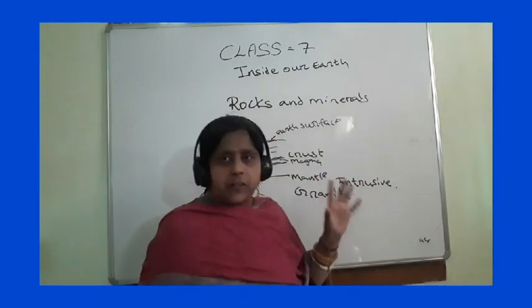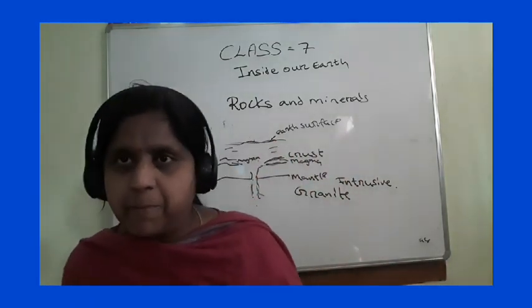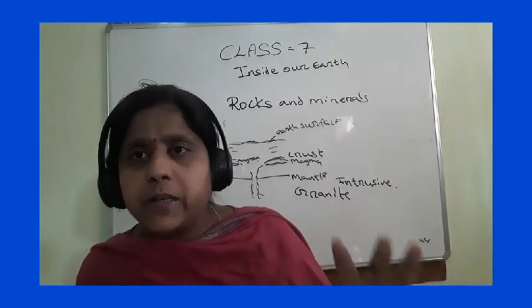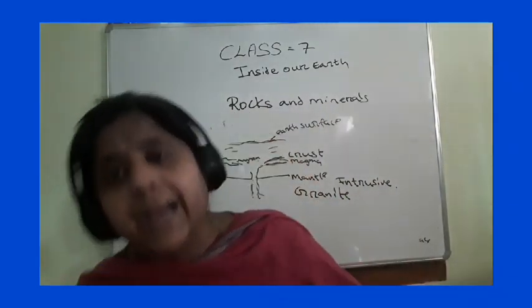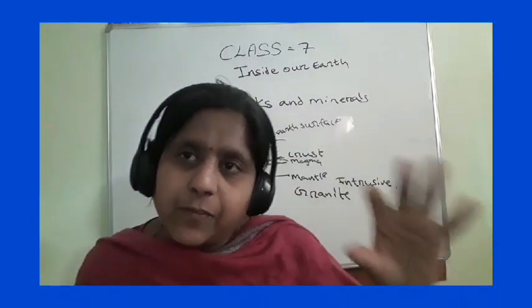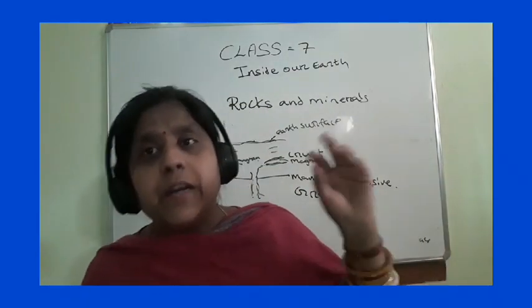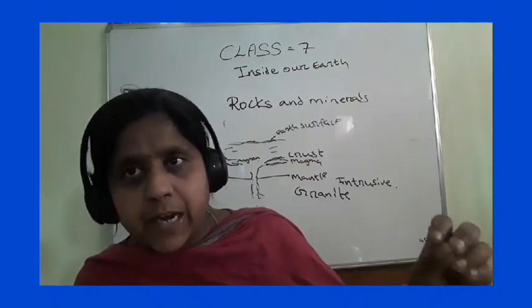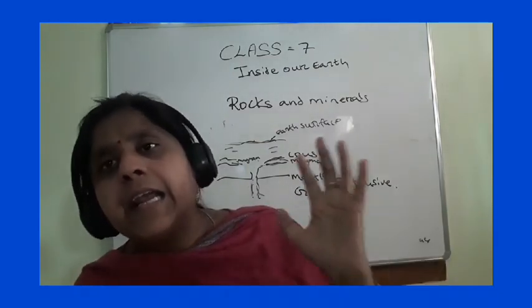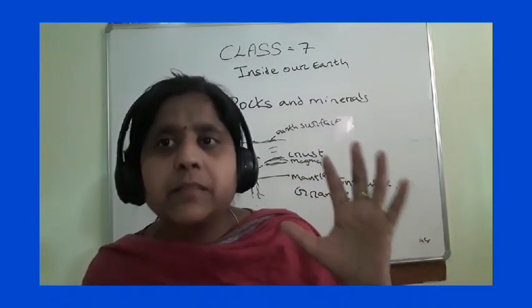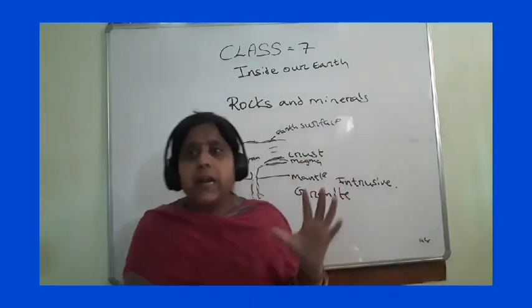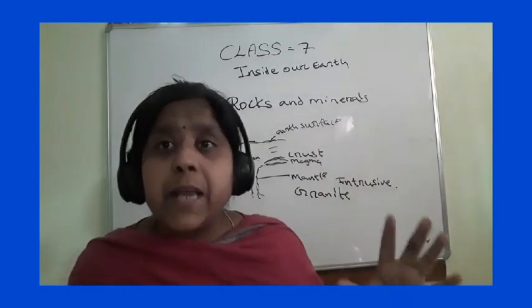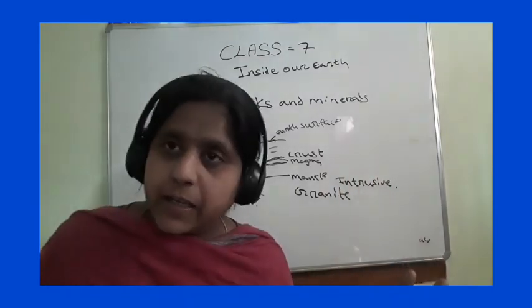See, when the hot molten magma comes to the earth's surface or stays inside the earth only, it cools down, it solidifies, then igneous rock is formed. Understood? Igneous comes from the Latin word ignis, meaning fire.